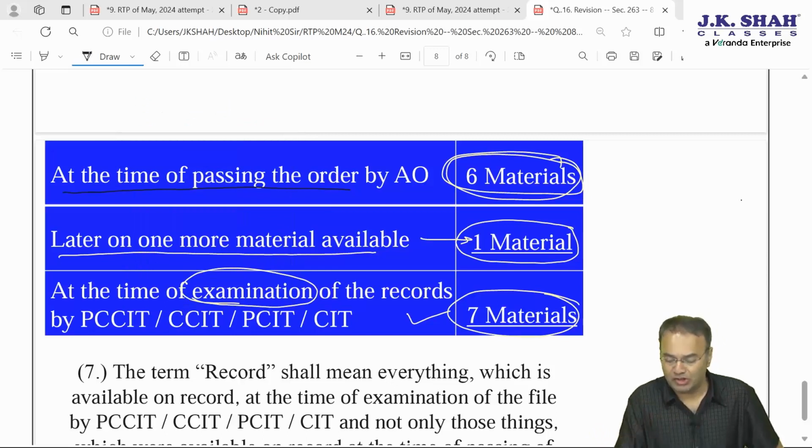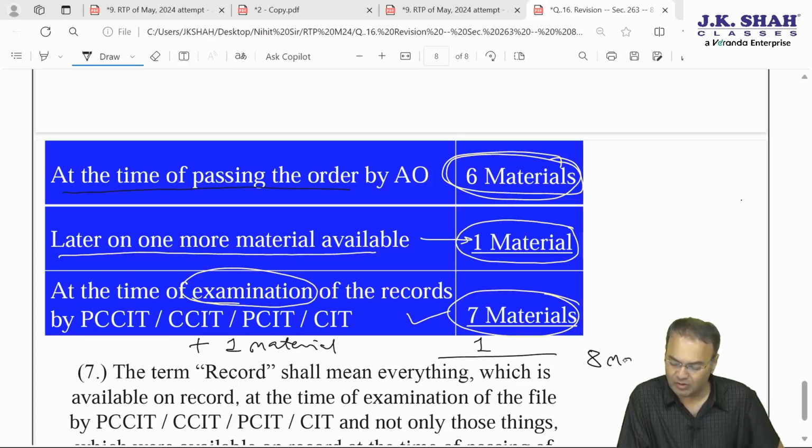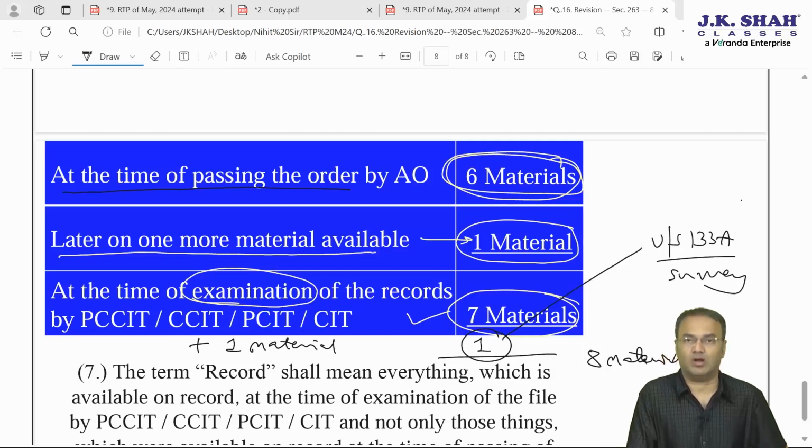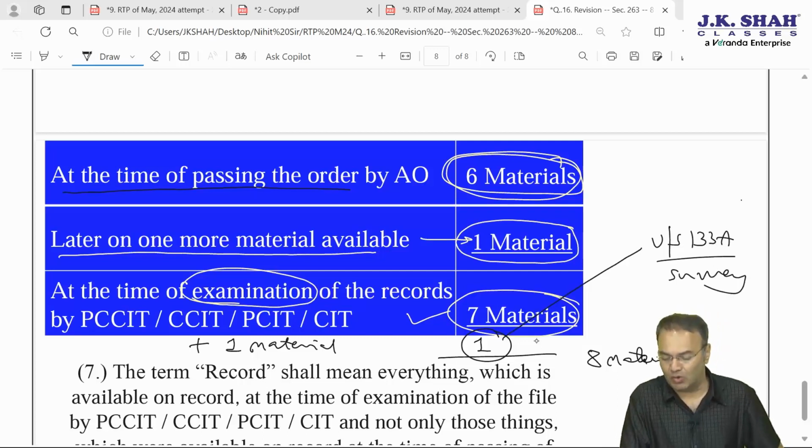However, question is not on these 7 materials. Question is on one more material available as a result of survey, making the total 8 materials. Now, whether this 8th material can be taken into account or not, that is a question. This material has come up into picture as a result of survey proceeding under section 133A. Whether this can be taken into account or not, the answer is clearly no.